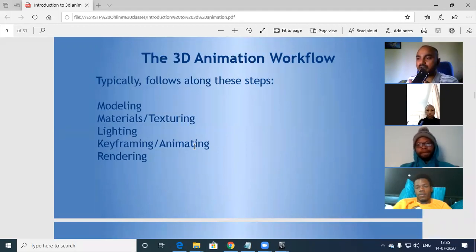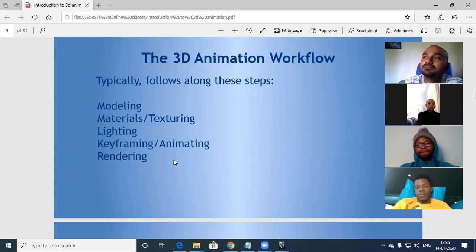Frame number 10, my model is here. Frame number 20, my model is here. Getting? So I'm keying this. Frame number 1, I keyed my model in here, at 10 here, 20 here. So when I play 1 to 20, my model goes like this. You don't have to animate all the frames. You just have to animate in keyframes. Okay, so that's keyframe. Next is rendering.